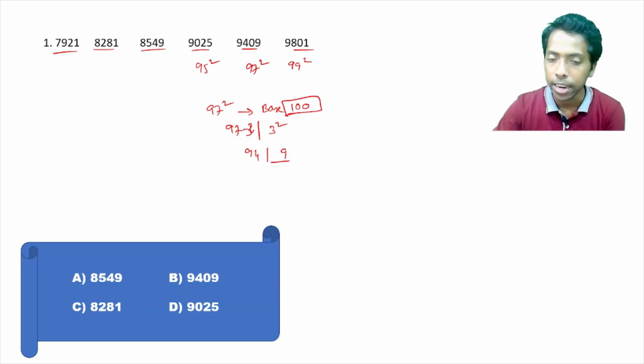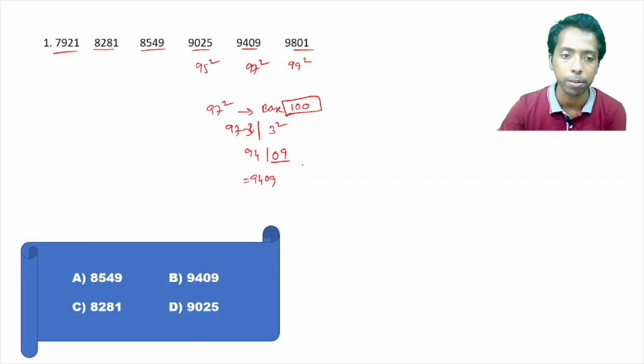That is 9 here. Even after making the square, this comes as a single digit, so you have to make it double digit by adding a 0 just before that particular number. That is 9409, the answer here. I hope this is clear, right?